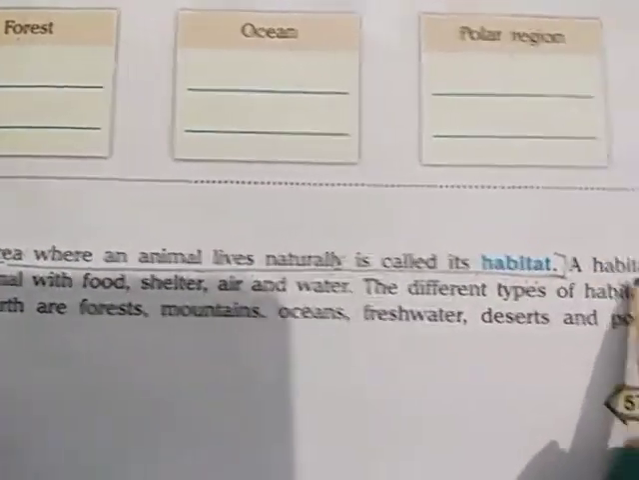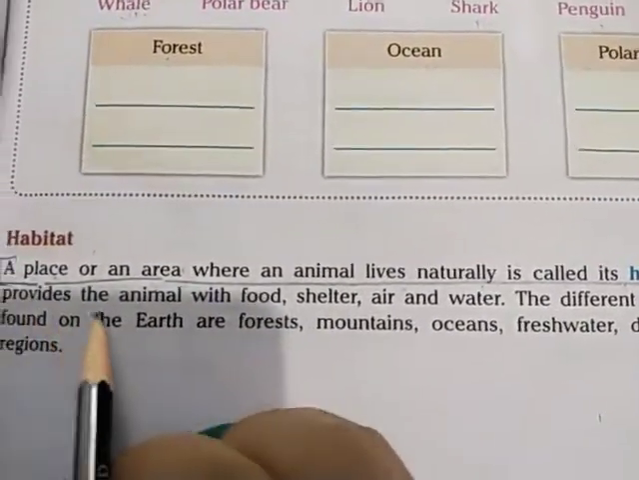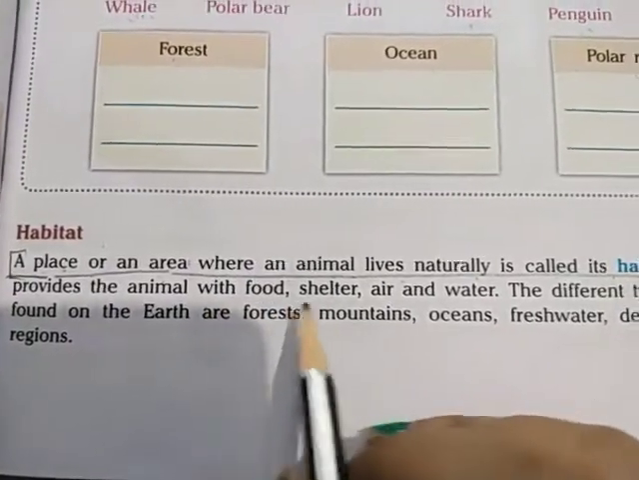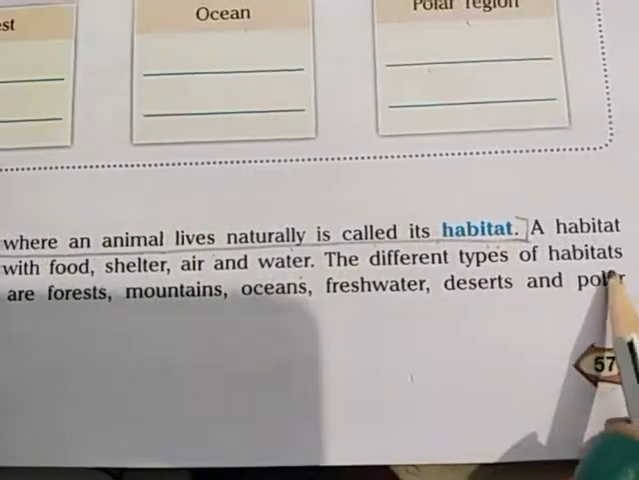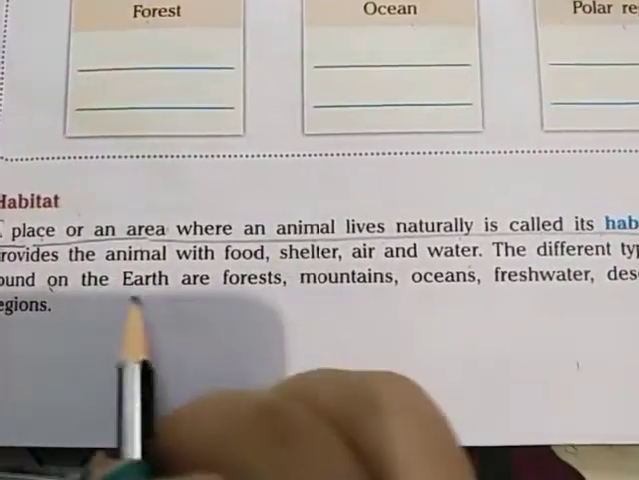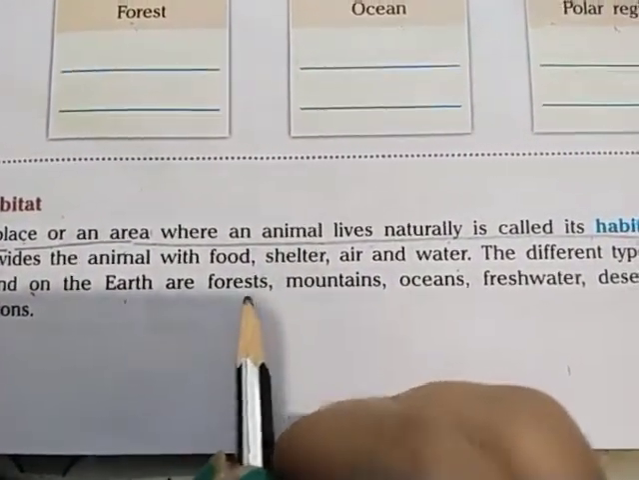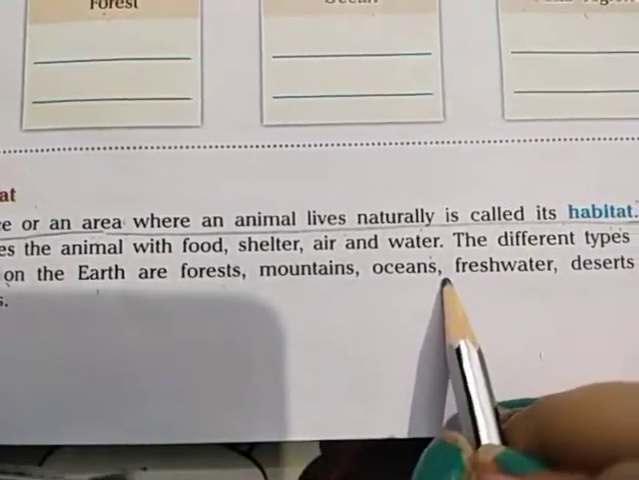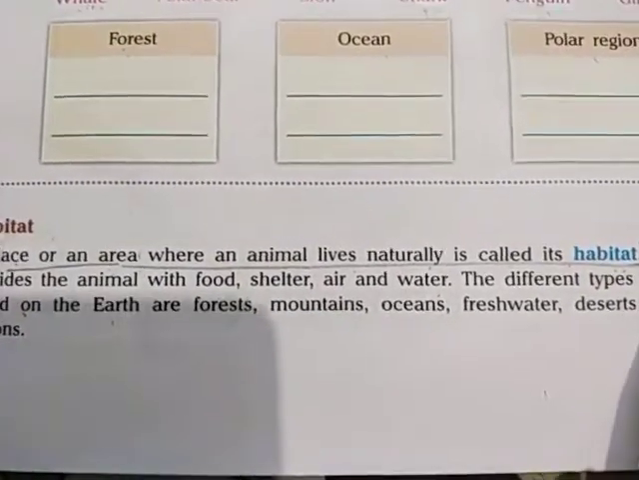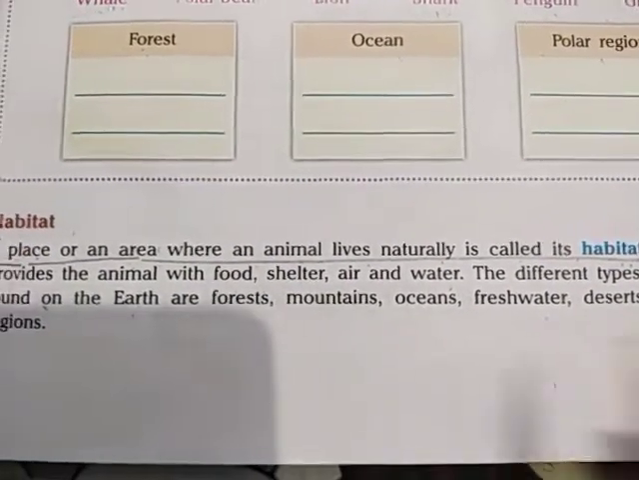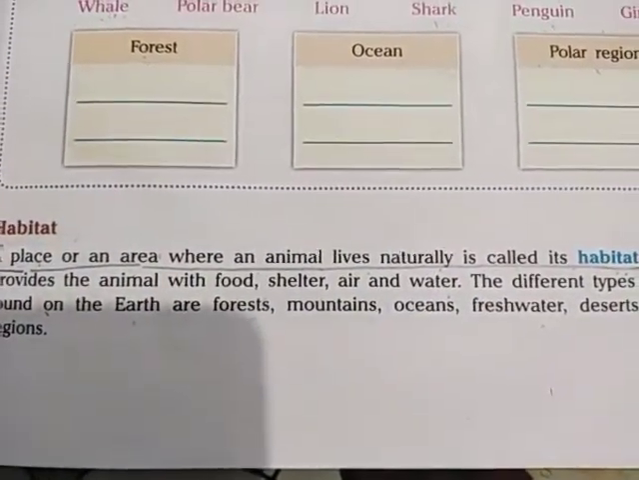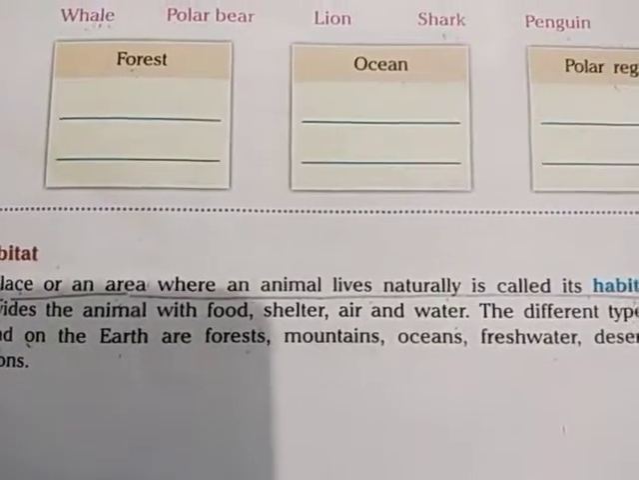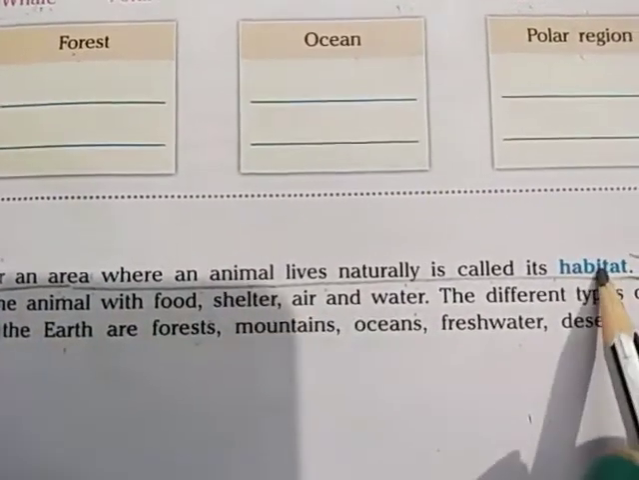A habitat provides the animal with food, shelter, air and water. The different types of habitats found on the earth are forests, mountains, oceans, freshwater, desert and polar region. So habitat is the natural living area of the animals. So this is known as habitat.